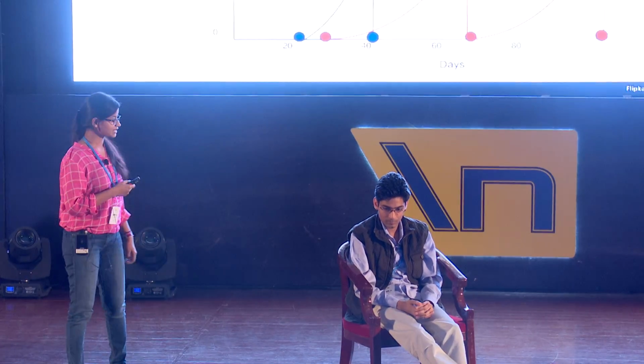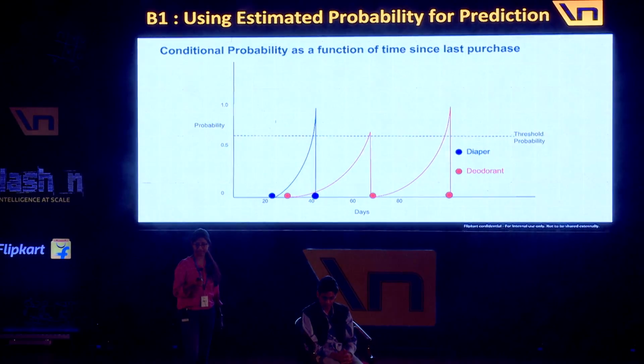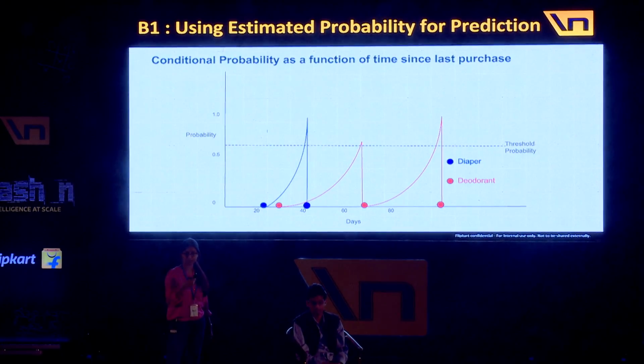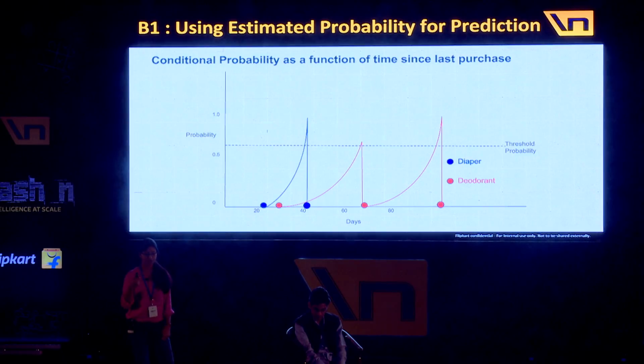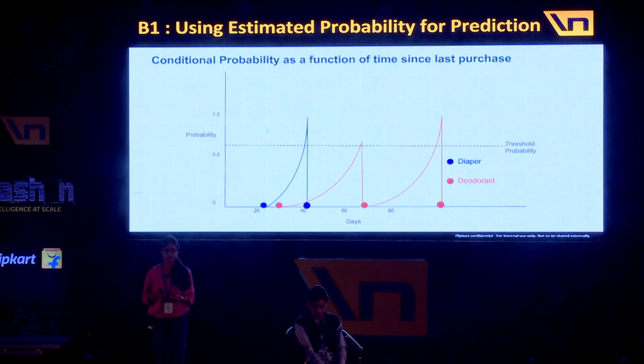Considering the red graph here, the user made a purchase at around the 25th day. After that time, we computed the probability of all the products purchased by that user in the past. Since it follows a Weibull distribution, this graph is showing that distribution, and it will increase to 1. When this probability crosses the threshold value, at that time we'll say, okay, now is the time that the user is most likely to make this purchase. At that time we'll recommend it, and when the user has made the purchase, it will again drop to 0, and from there onwards the same thing will happen again.